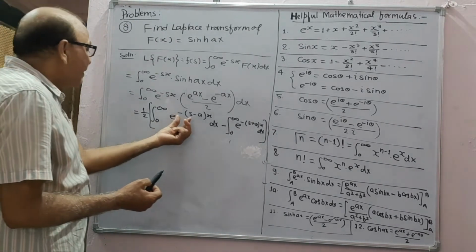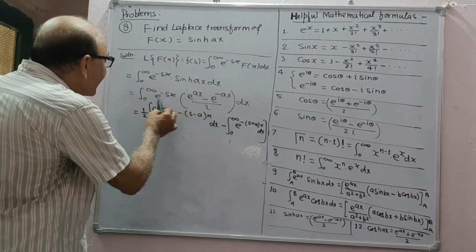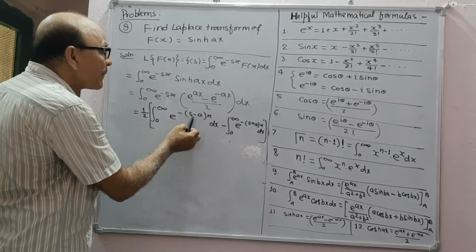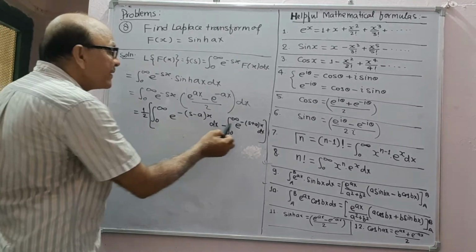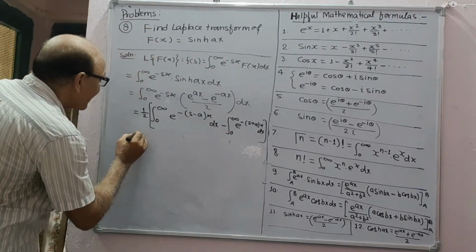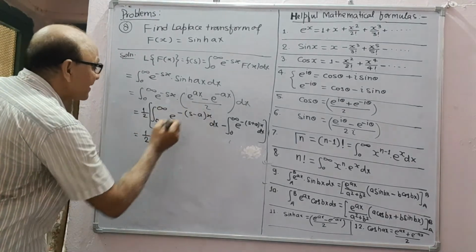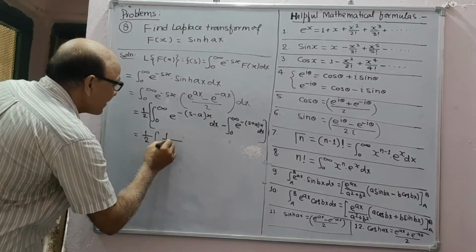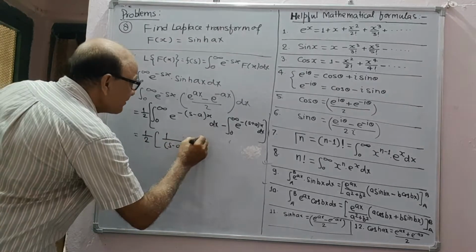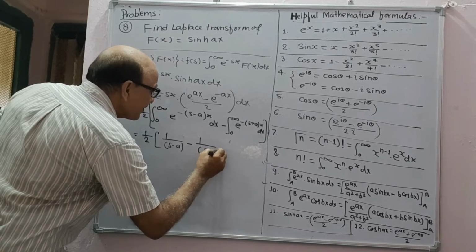And from problem number 1, its value will be 1 upon this, and its value will be 1 upon this. That is, this is 1 upon 2. The first integral will give 1 upon s minus a, and the second integral will give 1 upon s plus a.